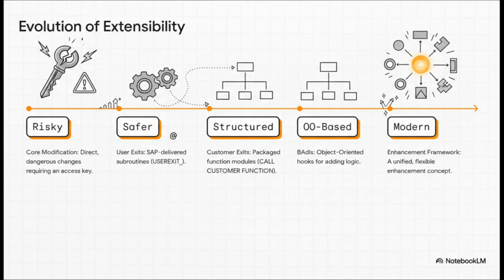You know, it's been a long road to get here. We started way back with core modifications, which were super risky and required an access key. Then came user exits and customer exits, which were a bit safer but still really rigid. Then business add-ins, or BAdIs, brought object-oriented concepts into the picture, which was a huge step. And finally, the modern enhancement framework came along and basically unified all these older ideas into one powerful, flexible toolkit that can handle just about any scenario you throw at it.